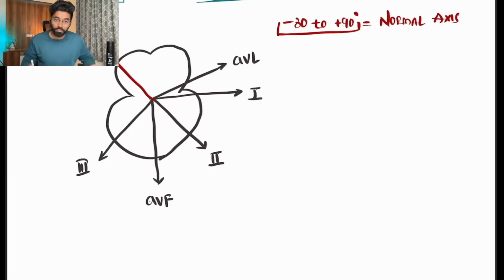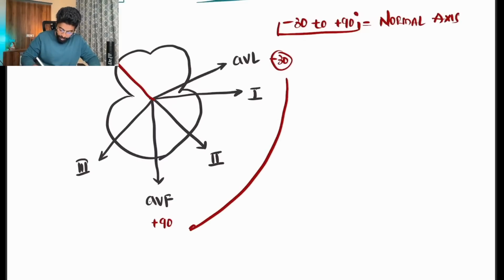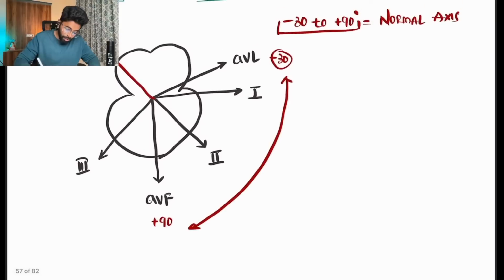Why is it not +90 to 120 or +90 to 180 or +90 to 270 or 100 to 200? Why not? Again, the question why arises here. Before that, I will tell you why. This is -30 and this is +90. And yes, this is the normal axis of the heart.